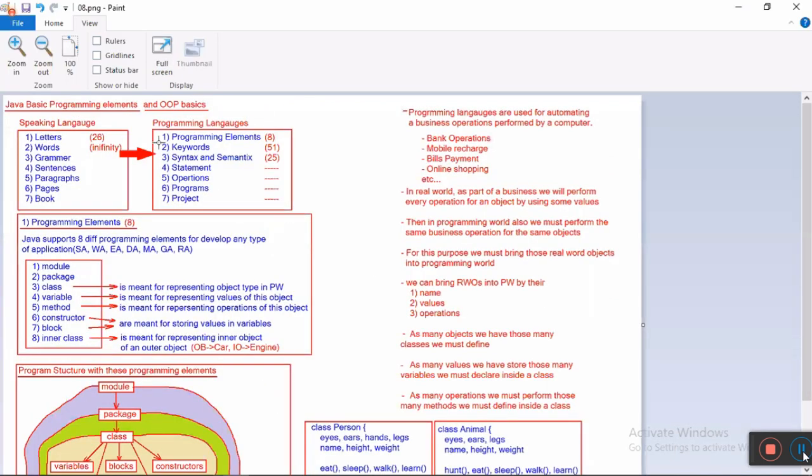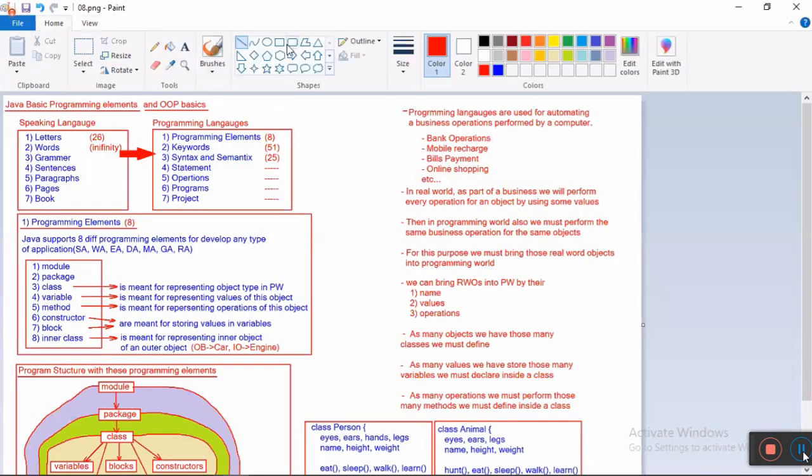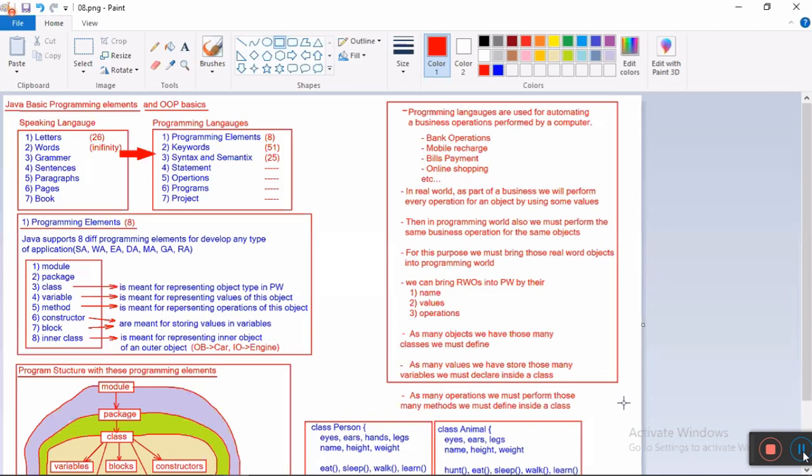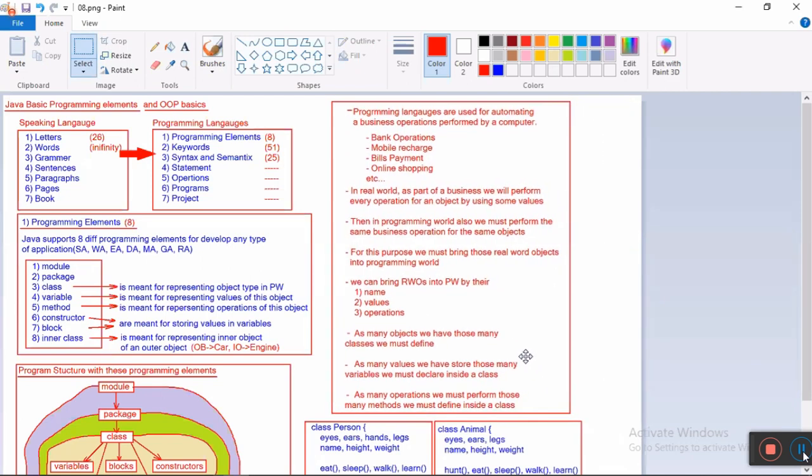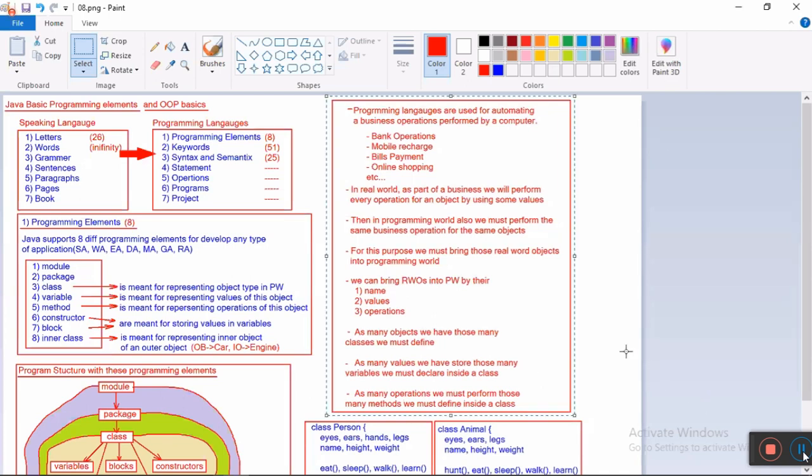Are people still in fear? Is anybody from a non-IT background? Tell me. Now, are you still feeling you are from a non-IT background? Come on. Any student still feeling that you are from a non-IT background?